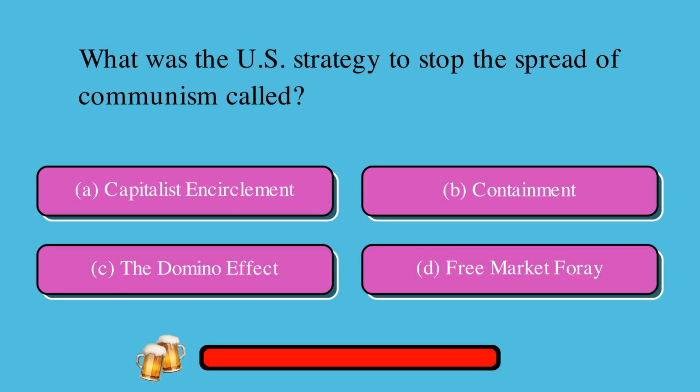What was the U.S. strategy to stop the spread of communism called? Is it A. Capitalist encirclement or B. Containment or C. The domino effect or D. Free market foray? The correct answer is B. Containment.